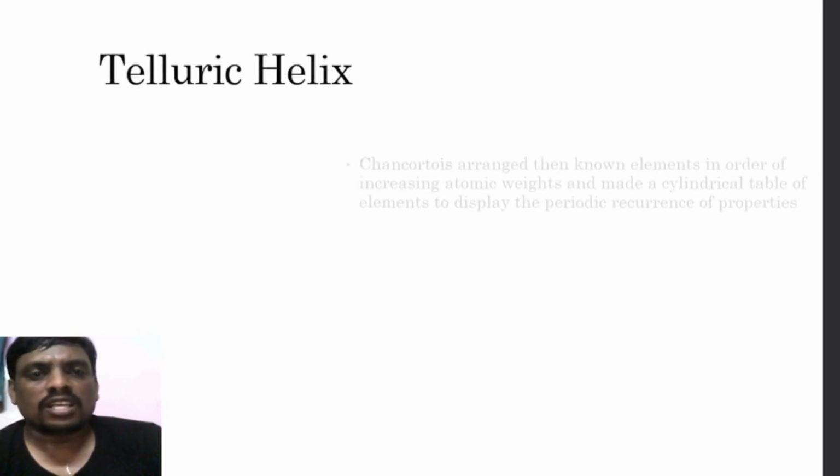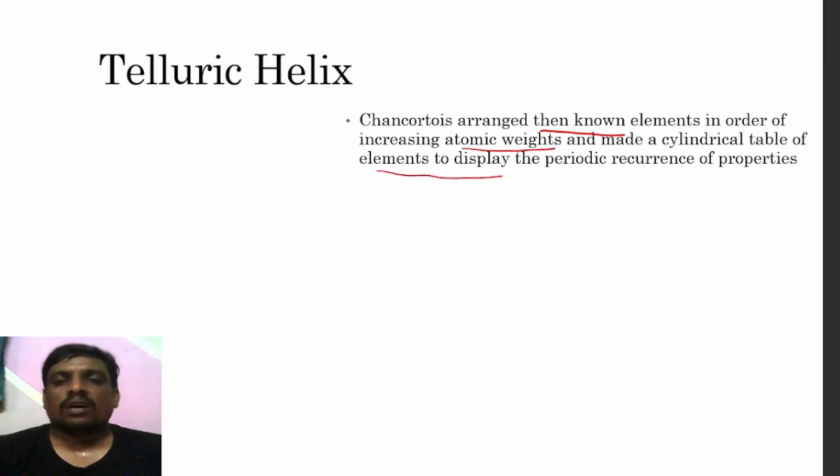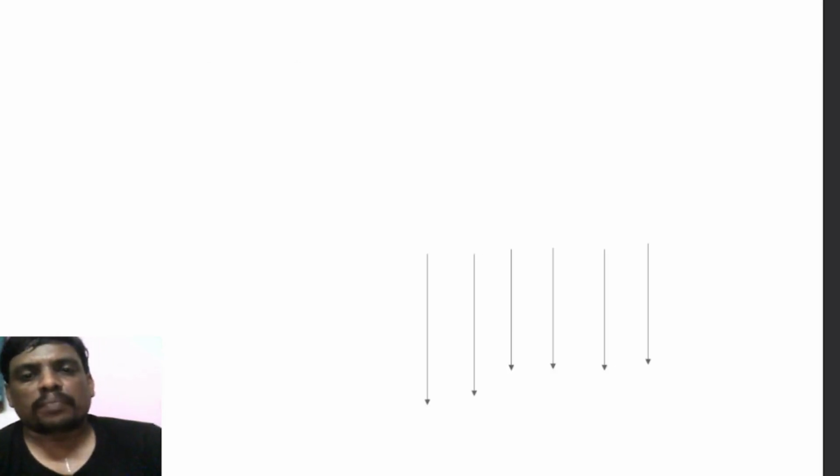Finally, the telluric helix. What do we mean by that? Chancourtois, a great scientist, arranged the then known elements in order of increasing atomic weight and made a cylindrical table of elements to display the periodic recurrence of properties.